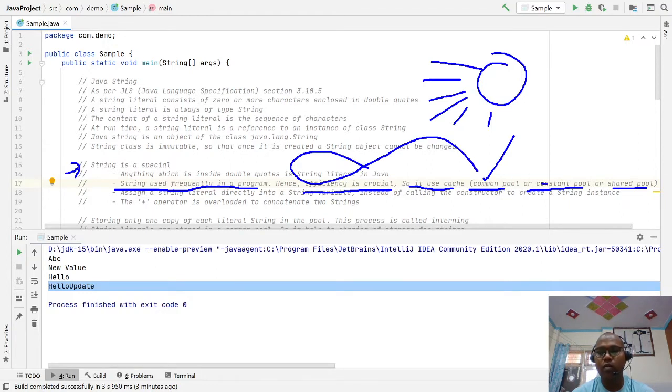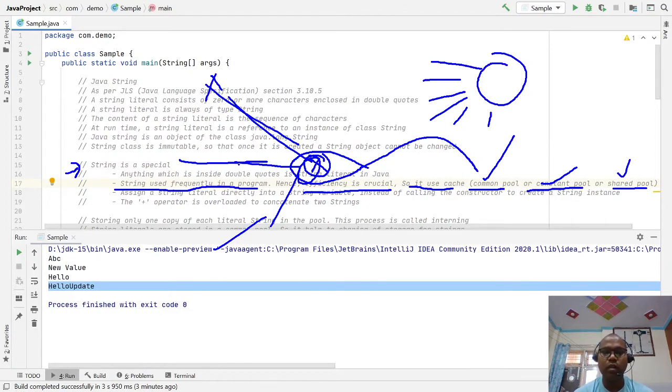All the string literal values are stored in a common pool, constant pool or shared memory. In shared memory, the values of the strings cannot be modified; they are final and immutable. So they cannot be changed by any object and can be shared by anyone. If variable a refers to a value, b can also refer to the same one, and c can too, because no one has the option to change the value. Due to this constant and immutable nature, it is a shared pool, and all the string literals can be shared by any number of string reference variables.